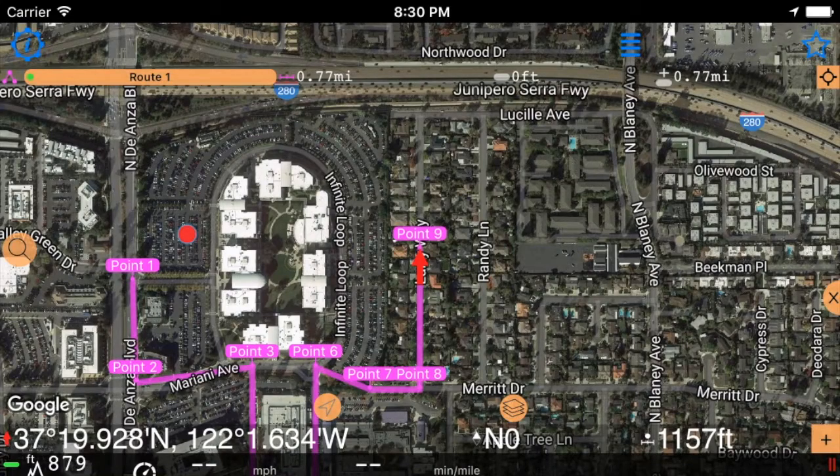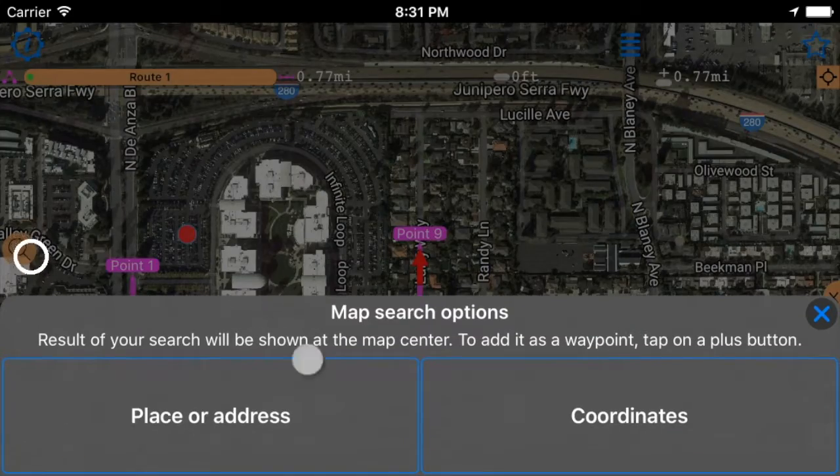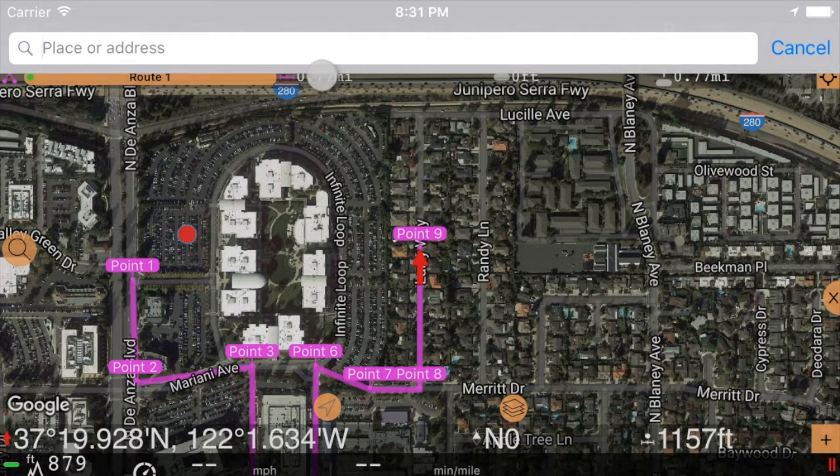Search by address or coordinate can be helpful as well. Use the search button for this here. Let's search by address.